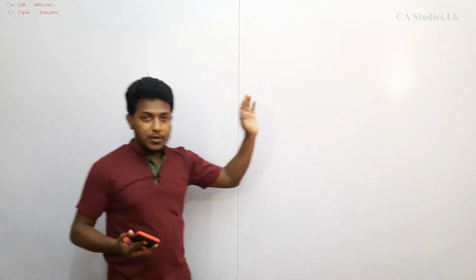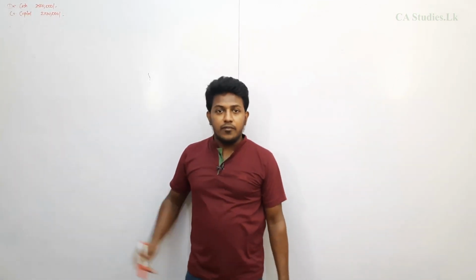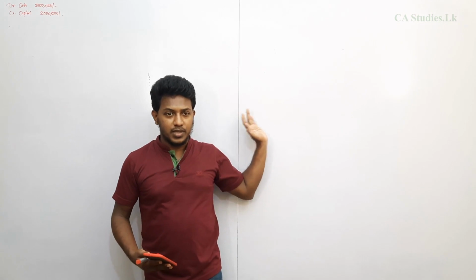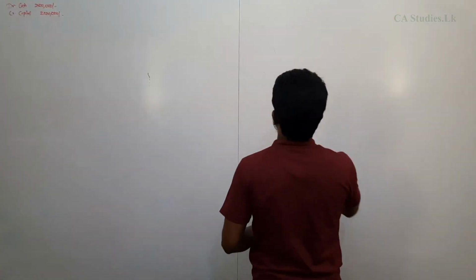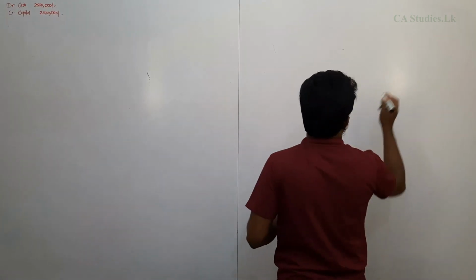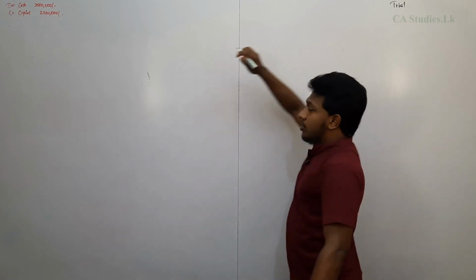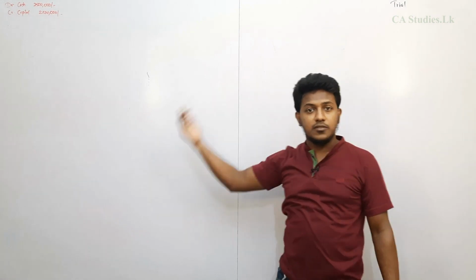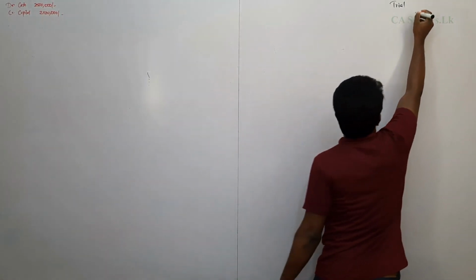Now I am going to take a trial balance on the right side, because this whiteboard is not enough to draw all the GLs. Once the GLs are completed, I will take the trial balance and close the GLs. Normally double entry first, GL second, trial balance third. After the trial balance, financial statement preparation is final.